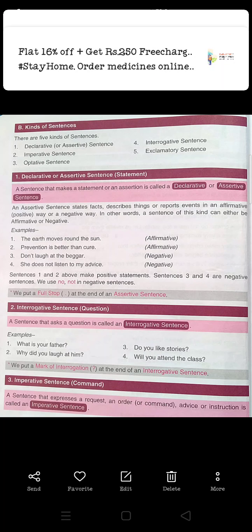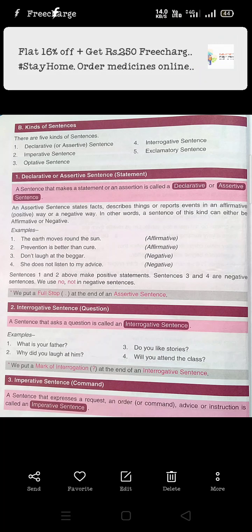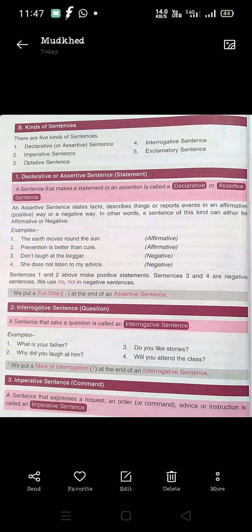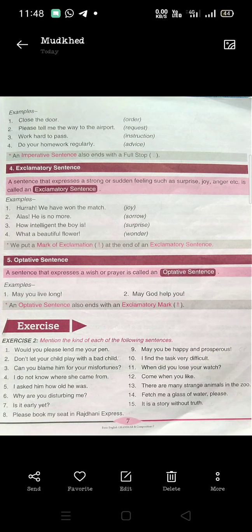Okay, so these are the types of sentences, and we are going to see all the types. The third type of sentences is imperative sentences, means commands. A sentence that expresses a request, an order, advice, or instruction is called an imperative sentence. Means it gives an instruction, a command, or advice. So there are some examples from which you can understand.